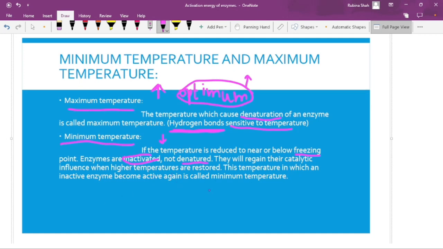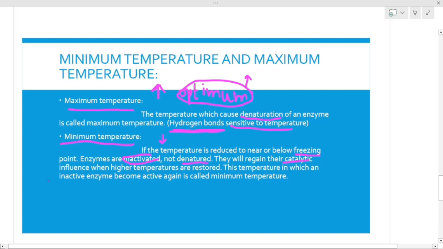Okay, so this whole process, where enzymes are in inactivated form and are becoming active again, is depicting two forms. In the first phase, the temperature is gradually decreasing, and again we are changing the inactive form into the active form. Whenever we shuffle through increasing the temperature, the enzyme will regain its catalytic activity.